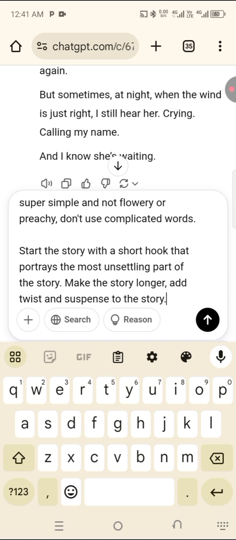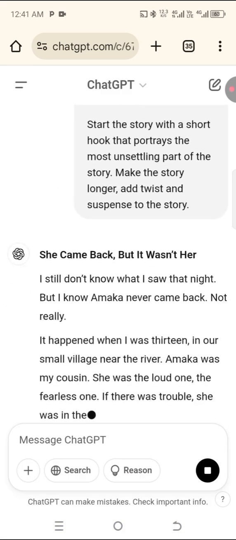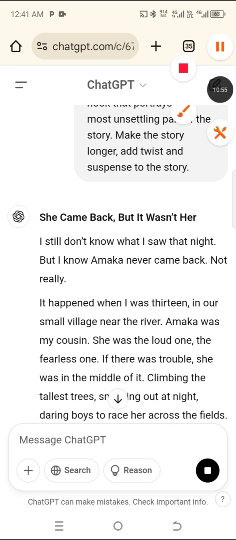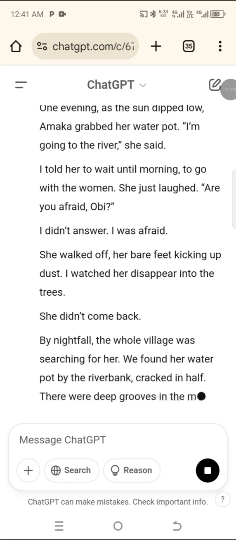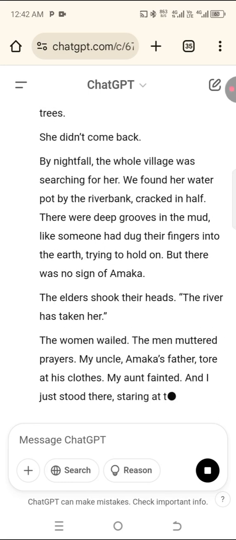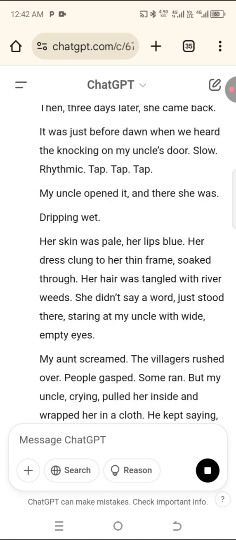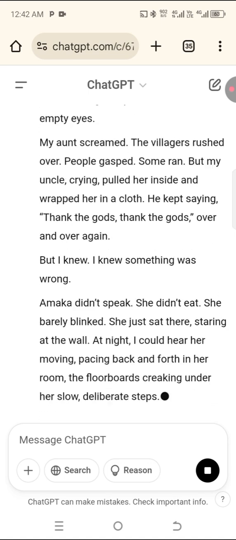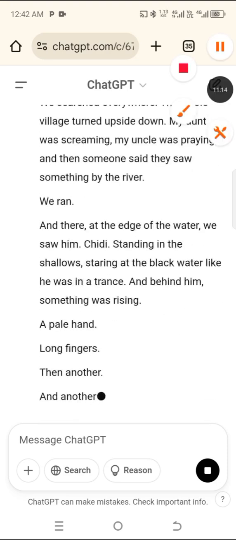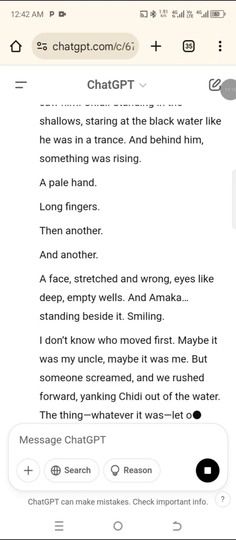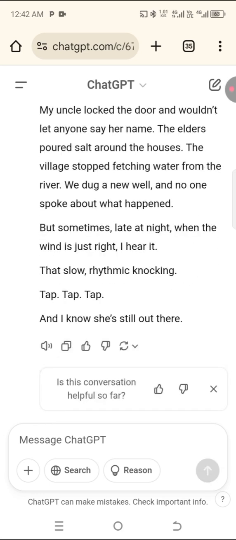So let's click on send. See that ChatGPT will make this story longer now. Okay. So it's not compulsory you use ChatGPT only. I told you can also use DeepSeek. That AI is also good. All right. So you can just try the AI out also for more prompts, but the two of them cannot give you the same story.